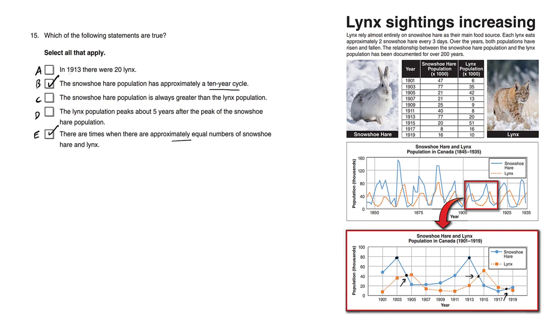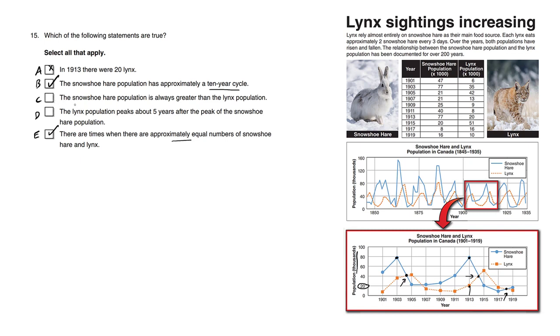Let's take a look at why these other choices are unreasonable. Choice A, in 1913, there were 20 lynx. So in 1913, we're over here, look to the side, we notice the number 20, but read carefully, the population is in thousands. So there were 20,000 lynx. This is way too low. We need a couple of extra digits here. So this is incorrect.